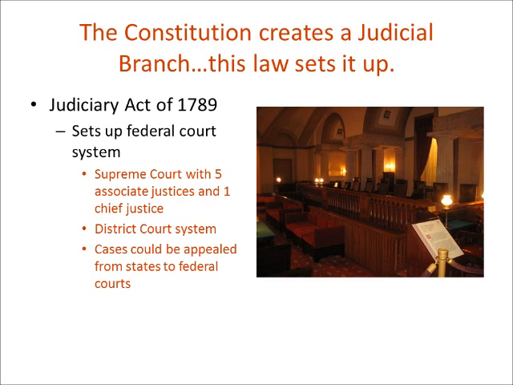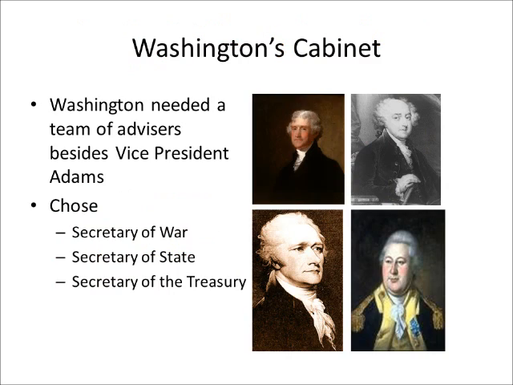Under Washington's leadership, he also knew that he would need help making important decisions. So he established three departments to help him with his decision making: the War Department, the State Department, and the Department of Treasury. Henry Knox oversaw the War Department, and the War Department would control the defense of the nation. The State Department was run by Thomas Jefferson, and the State Department oversees relations between the U.S. and other countries. Alexander Hamilton was in charge of the Department of Treasury, and it managed the government's money.